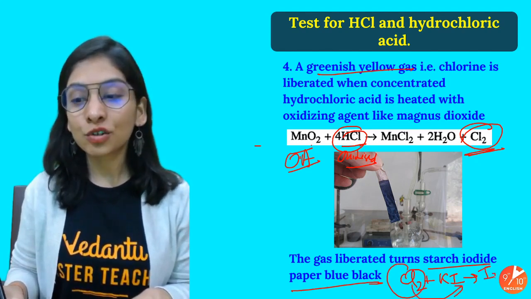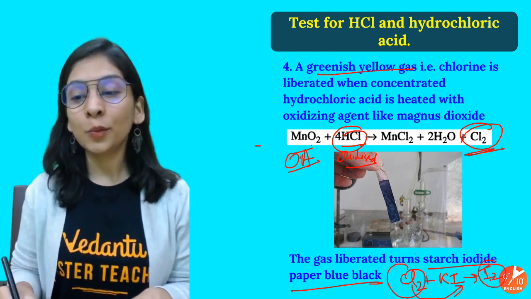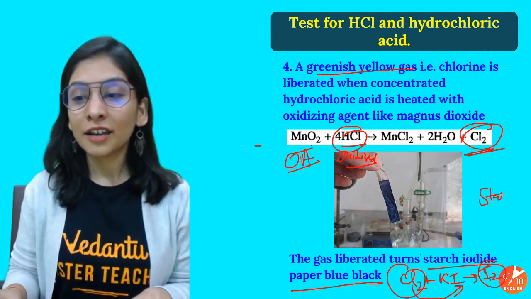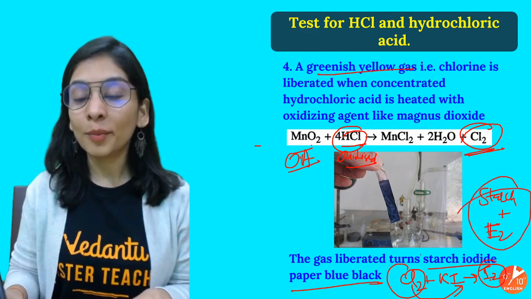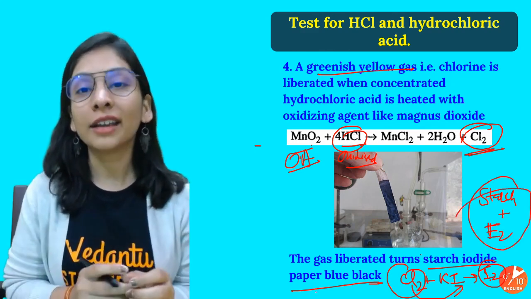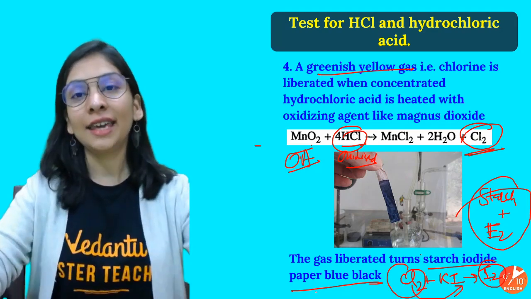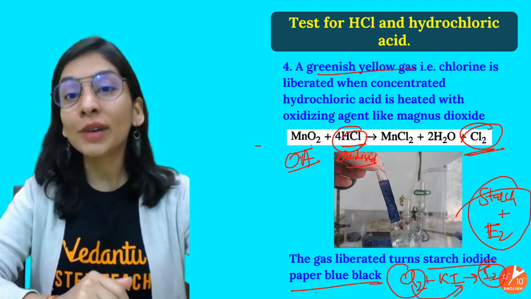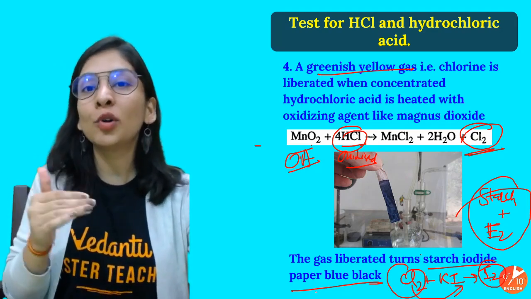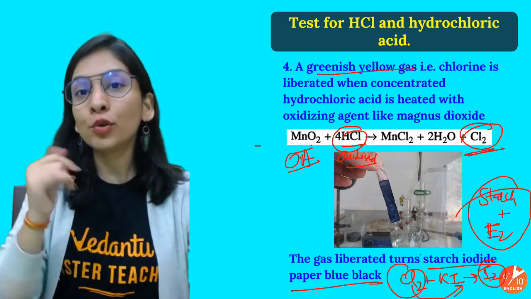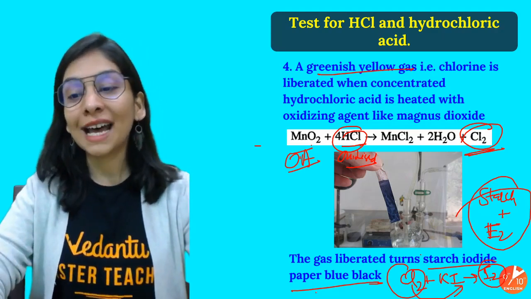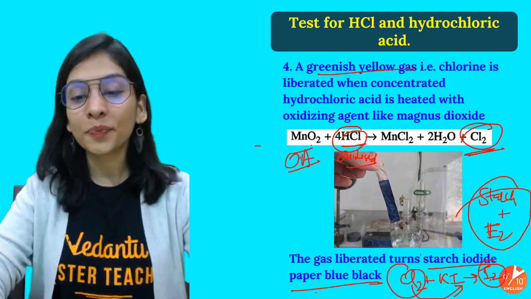So iodine has to be free. Free iodine will react with starch to give a complex which is blue black in color. So this is how we can detect the chlorine gas that's being formed, which is only possible because we have taken HCl, and we proved this is chlorine gas because it turned my starch iodide paper blue black. Very important test.